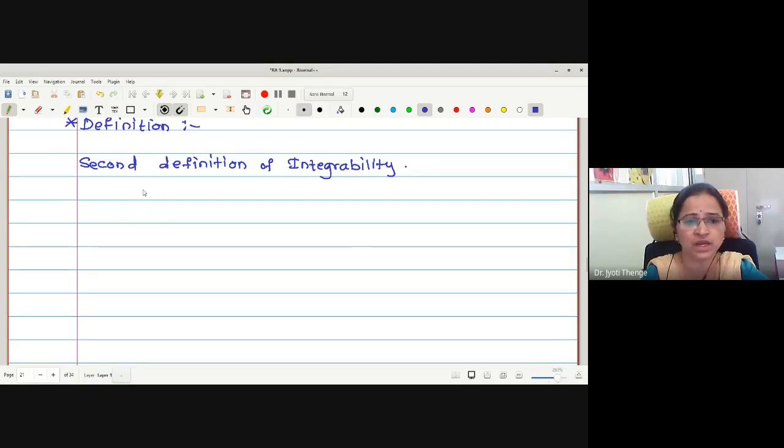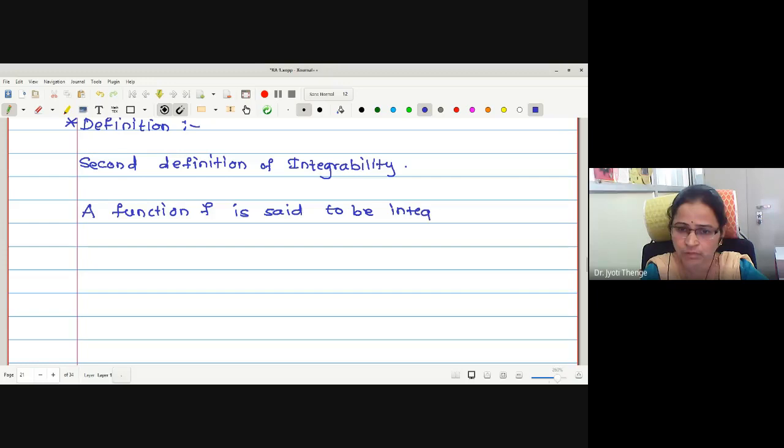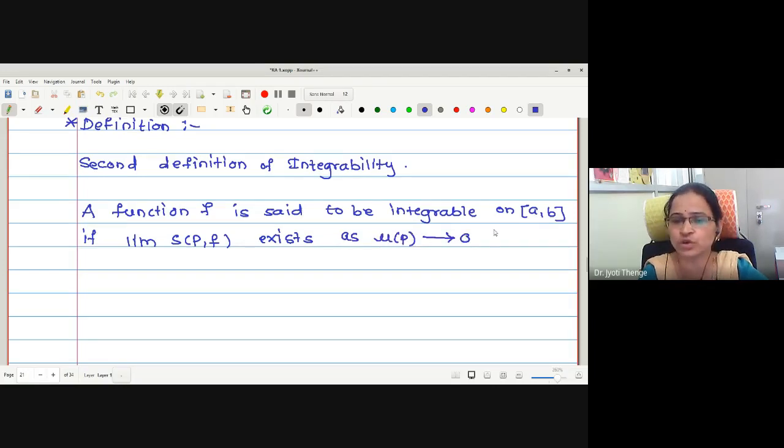Now we will write the second definition. A function is said to be integrable on the closed interval [a, b] if limit SPF exists as mu p tends to 0. Mu p tends to 0 is equivalent to n tends to infinity.